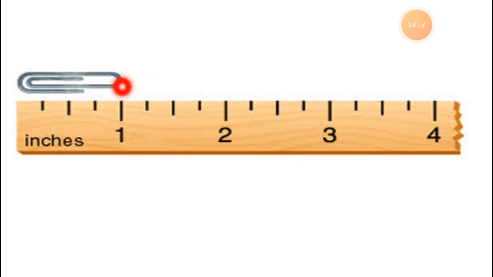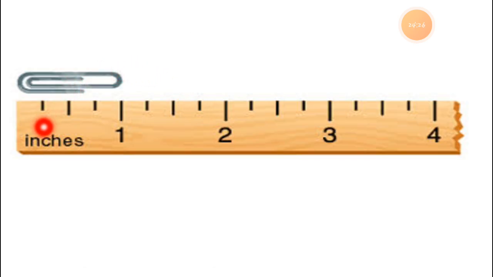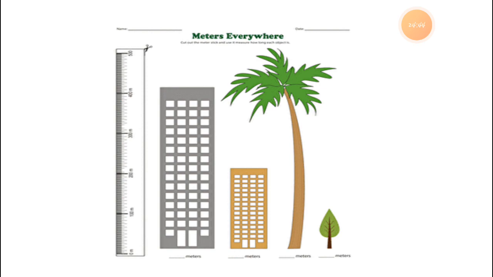I have one more thing. This is the U pin. I hope you know this. You identify this as the pins we are using. So this is 1 centimeter long. This is just 1 centimeter long. I hope you understood this is the scale, but I just used it till the 4 centimeter of the scale. So this U pin is just 1 centimeter long. Now here is measuring things. So this is the measurement and you can measure things. These are buildings, right? So you can measure the buildings lengthwise.